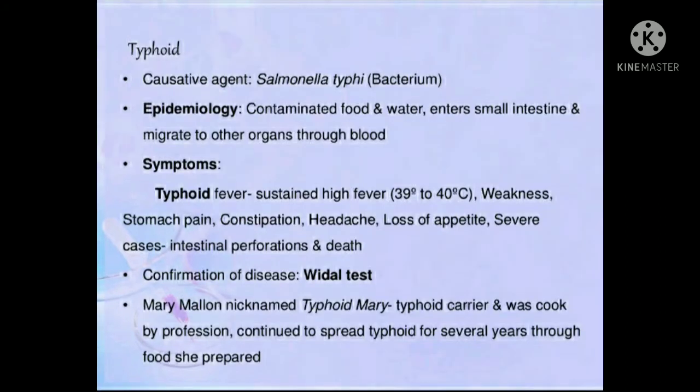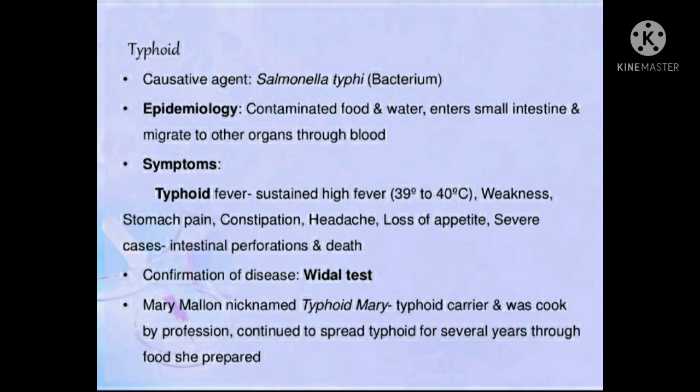Okay. So the next disease is typhoid. Typhoid is a bacterial disease. It is caused by bacteria known as Salmonella typhi. It is a waterborne disease, means its epidemiology is that it is spread through contaminated food and contaminated water, and through food and water it enters into your small intestine, and from there it migrates to different other organs of your body and causes you severe harm.